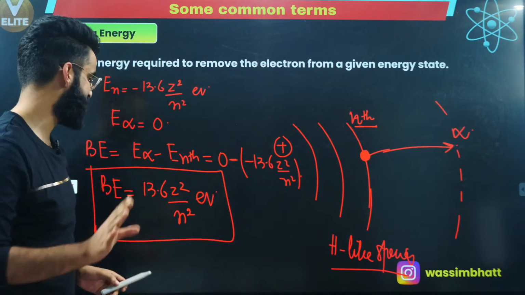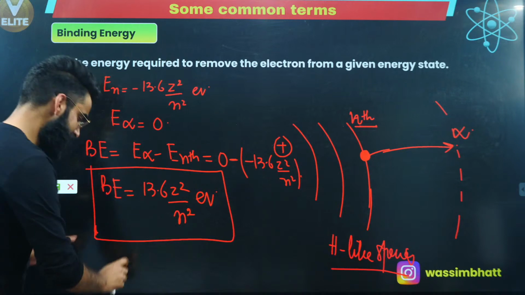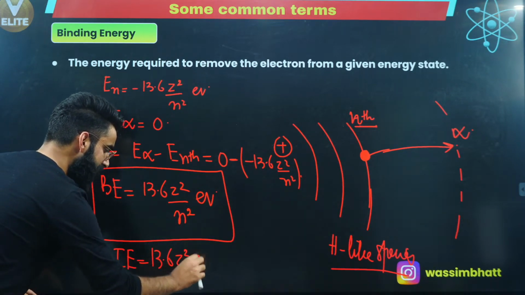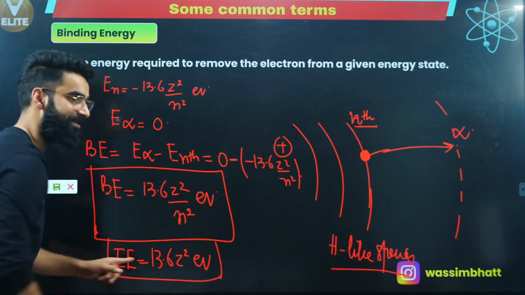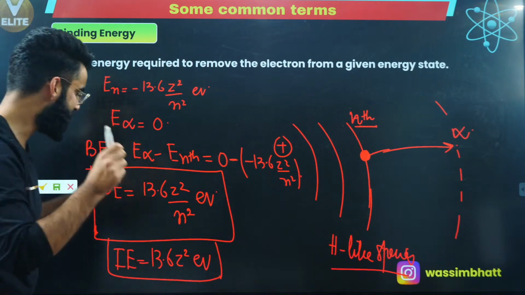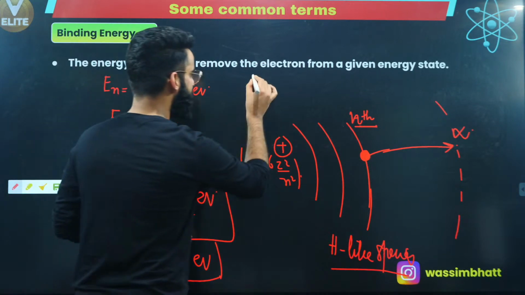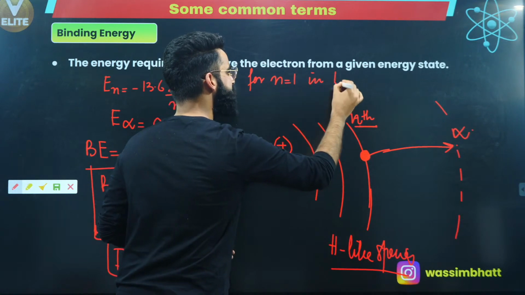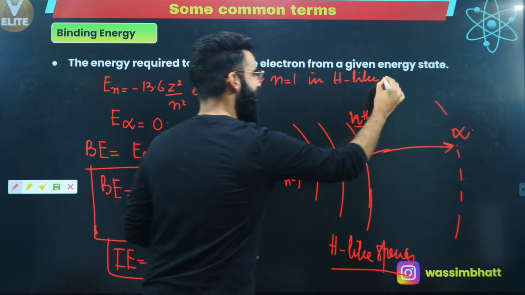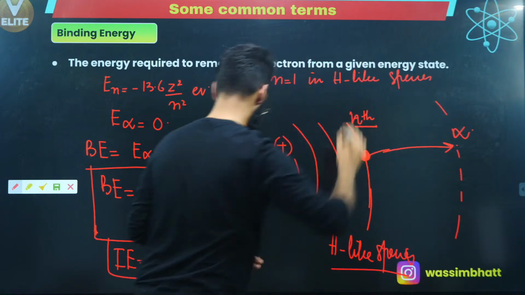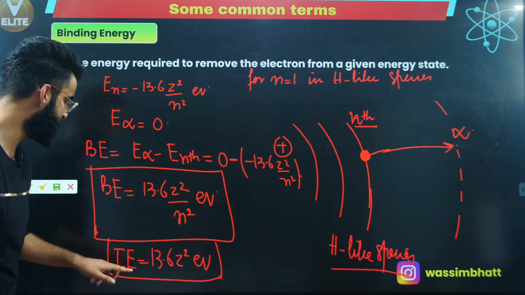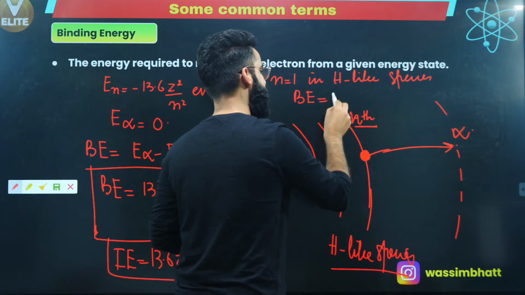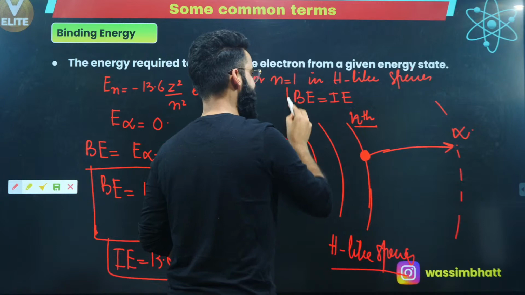Or I can say something like this. See, this is the binding energy. What was the formula for the ionization energy? It was 13.6 Z square electron volts. This was the formula by means of which we could calculate the ionization energy. So I can clearly say one important thing over here. For n is equal to 1 in hydrogen-like species, binding energy is equal to ionization energy. Binding energy is equal to the ionization energy, right?